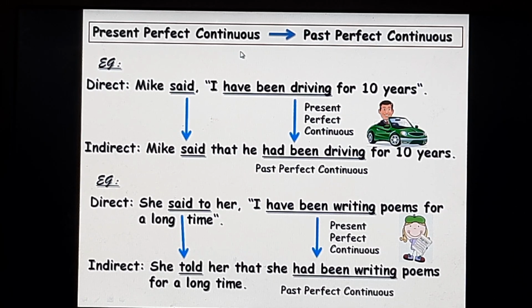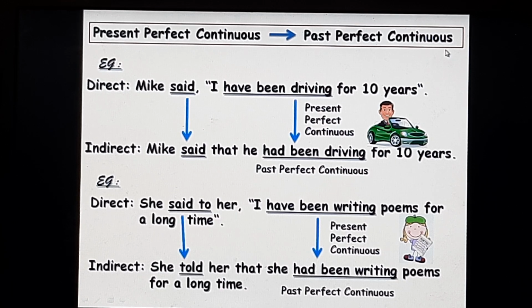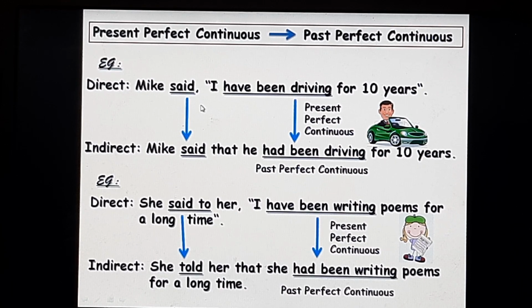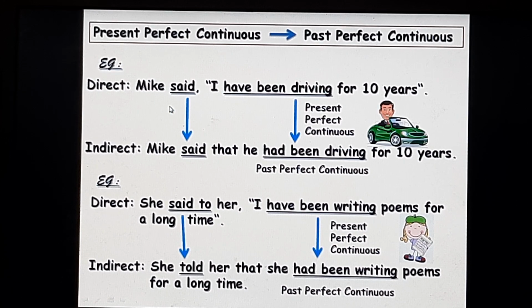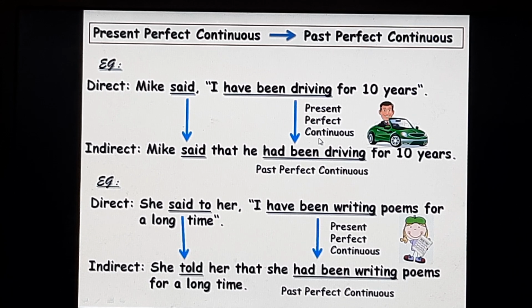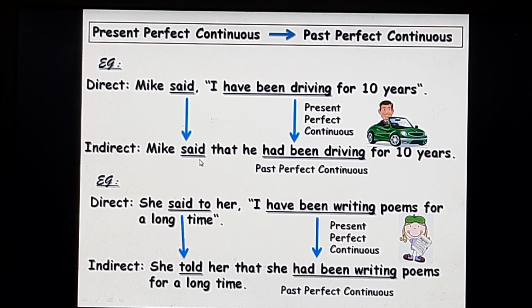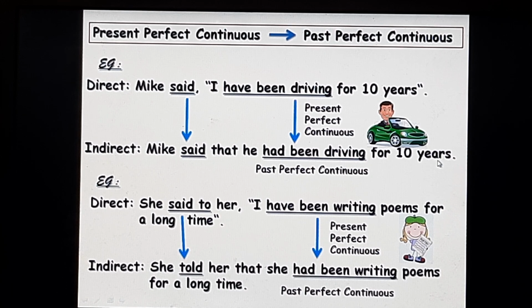Present perfect continuous tense in the direct will change into past perfect continuous tense in the indirect. Example, Mike said, "I've been driving for 10 years." Said is the reporting verb in the past tense. Have been driving is the present perfect continuous tense in the direct speech. It will change into had been driving, the past perfect continuous in the indirect. Mike said that he had been driving for 10 years.